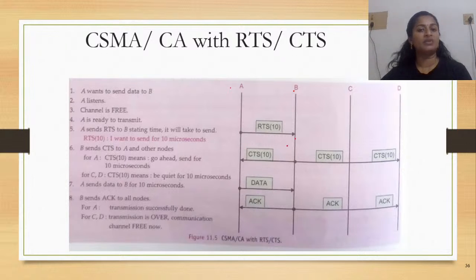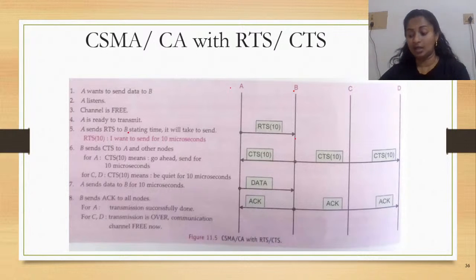Only if the channel is free will the transmission happen. So when the channel is free, A is ready to transmit. When A understands that it is ready to transmit, it will first send the RTS, that is ready to send. So it is indicating to B that yes, I'm ready to send and I will be sending it soon.